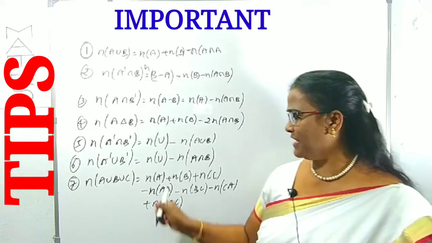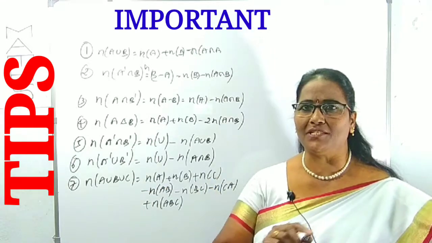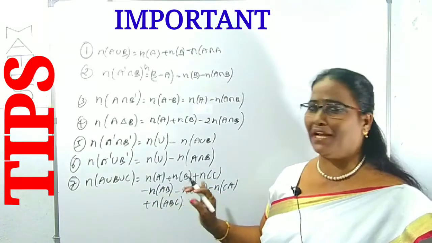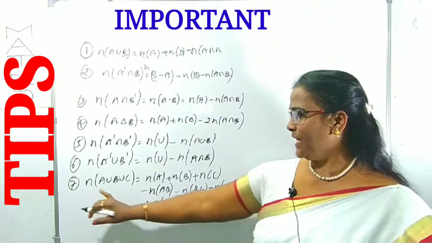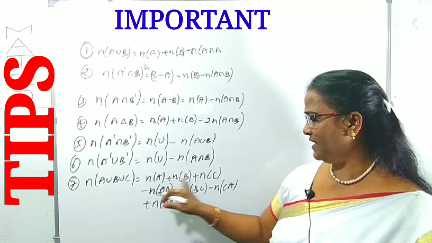In the questions, I will avoid the N also. I am just using A, B, and A intersection B like that for time-saving purposes. Okay, N of A union B union C we can write like this.